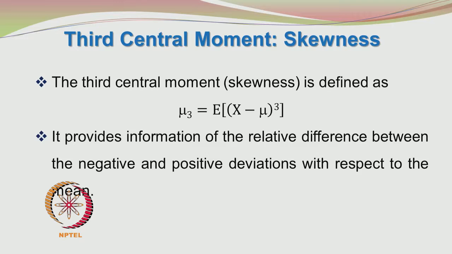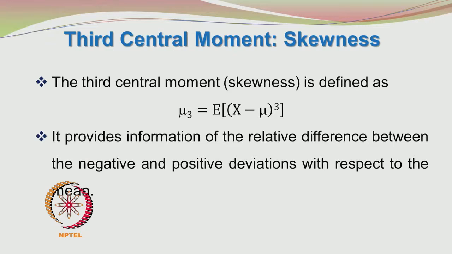You can understand that when there are several values of x, they may be distributed about a mean value, and they may not be distributed uniformly with respect to the mean value, and so you may have negative deviations and positive deviations, and the relative difference between the negative and positive deviations with respect to the mean is given by the third central moment.